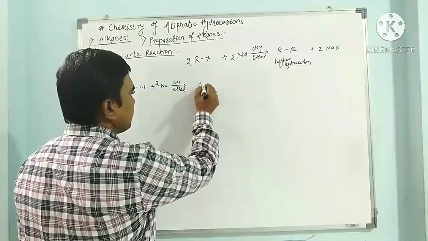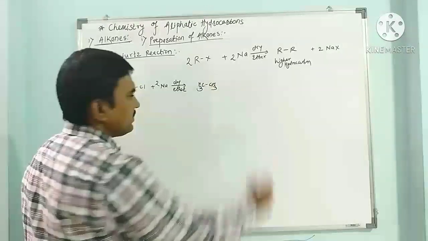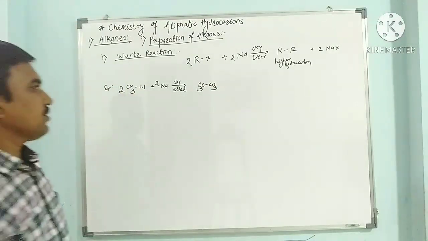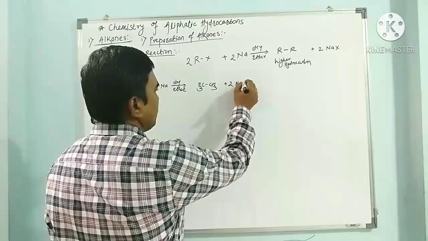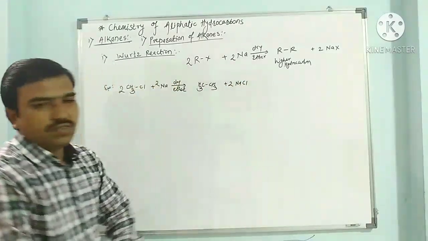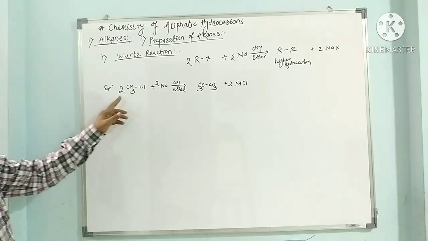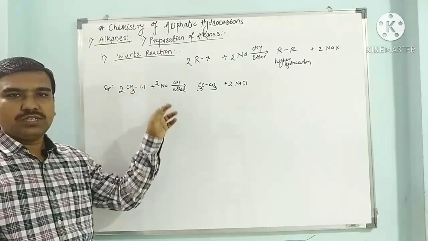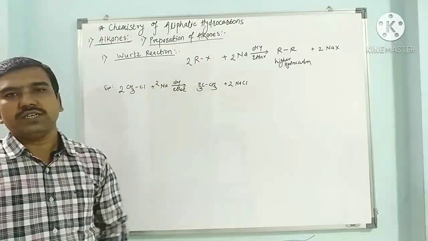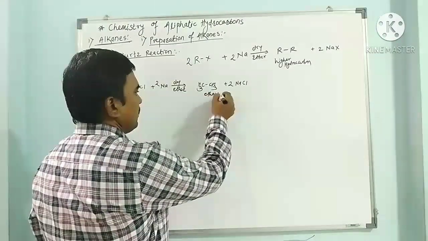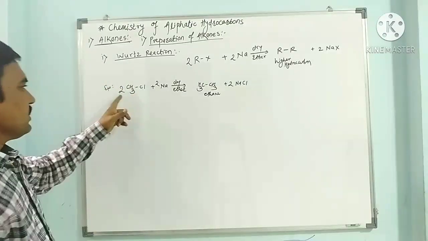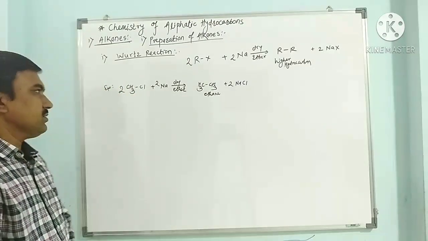So we get ethane from the methyl chloride, plus 2 NaCl. So methyl chloride treated with sodium metal gives ethane as a product. Ethane may be prepared from 2 moles of methyl chloride.